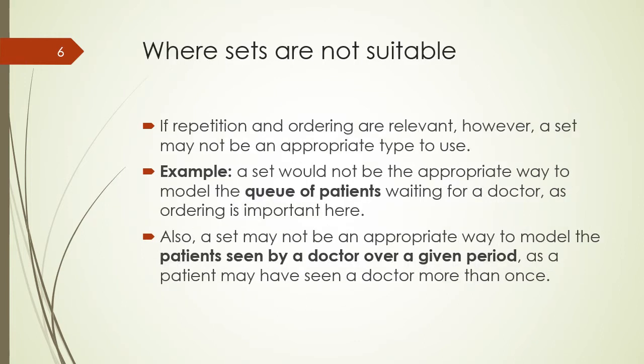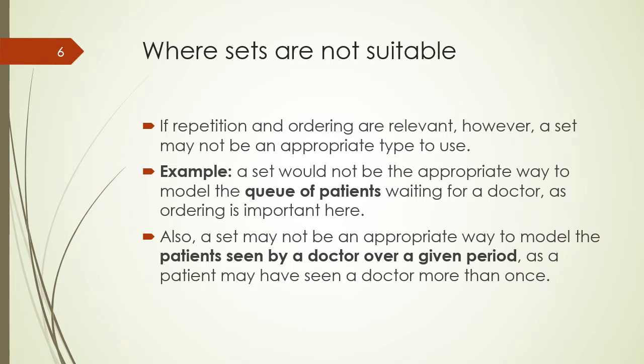Students, we have discussed earlier that sets cannot handle ordering of the objects and the repetition of the objects. Therefore, if repetition and ordering are relevant for formal software specification, a set may not be an appropriate type to use. For example, a set would not be an appropriate way to model the queue of patients waiting for a doctor, as ordering is important here.